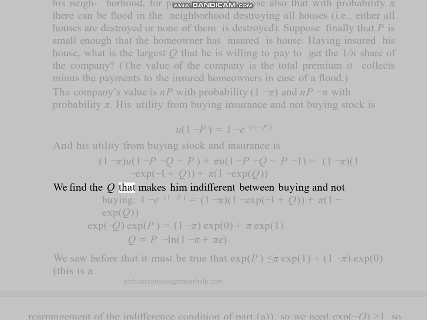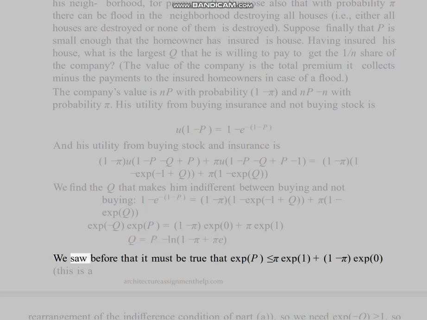We find the Q that makes him indifferent between buying and not buying. 1 minus e^(-(1 minus P)) equals (1 minus pi)(1 minus exp(minus 1 plus Q)) plus pi (1 minus exp(Q)). Then exp(minus Q) exp(P) equals (1 minus pi) exp(0) plus pi exp(1), so Q equals P minus ln(1 minus pi plus pi e). We saw before that it must be true that exp(P) is less than or equal to pi exp(1) plus (1 minus pi) exp(0).